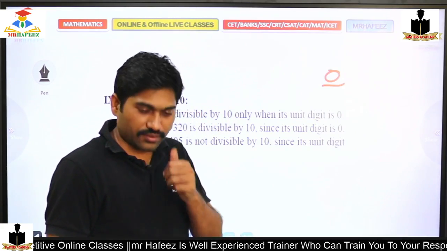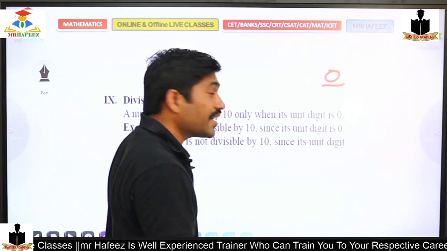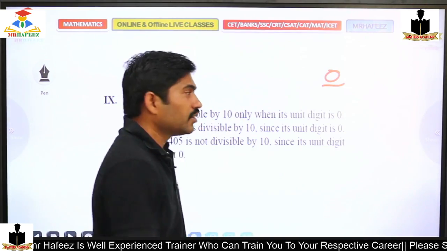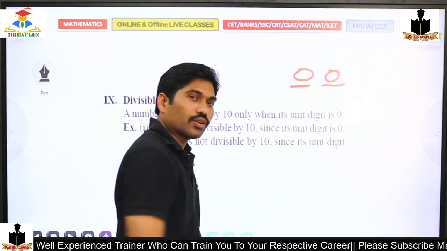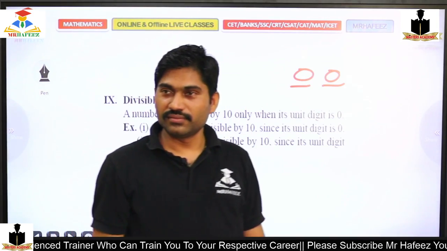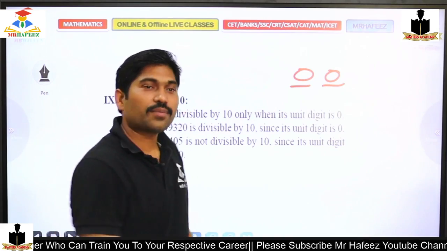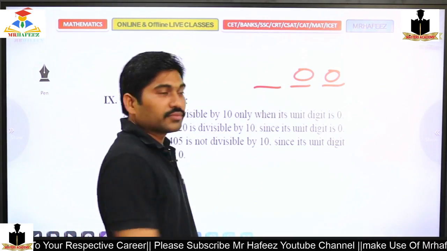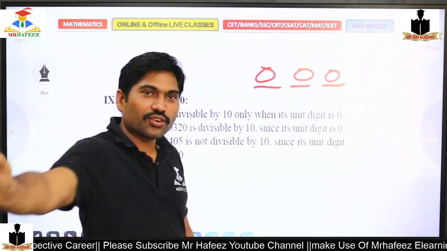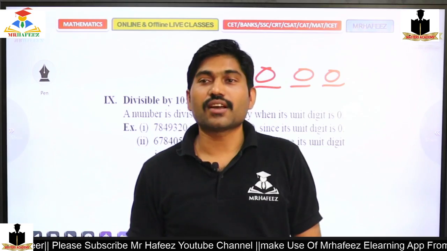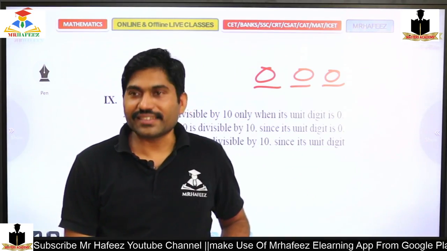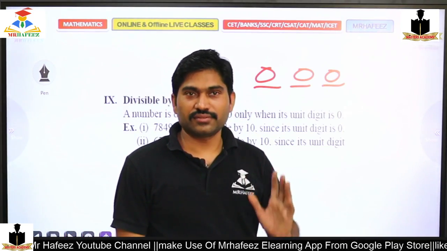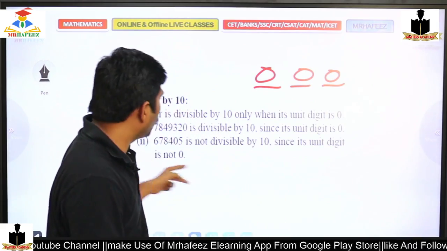What is 10 square? 100. 100 has how many zeros? So if the last 2 digits are zeros, then it is divisible by 100. What about 1000? 1000 is 10 cube. If the last 3 digits are zeros, then it is divisible by 1000. So the logic is implemented like that. Is that clear? Yes or no? Right. Moving to the next.